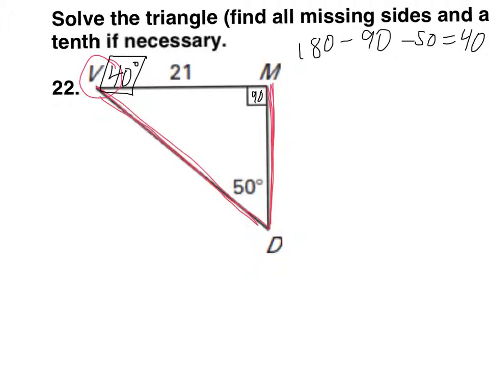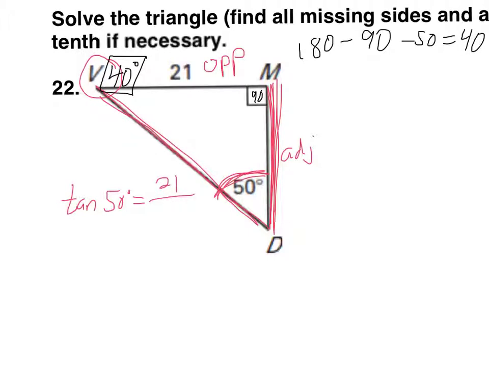If you're looking for a missing side, usually what you would do is use a sine, cosine, or tangent. So pick an angle to view from. I'm going to view this from the 50 degrees point of view. And let's find MD. From the 50 degrees point of view, this would be the adjacent side, and this would be the opposite side. So which function uses adjacent and opposite? Tangent. So we could say tangent 50 equals opposite over adjacent, 21 over, you can either give this a letter name like X or Y or Z, or you could just call it by its 2 letters. In this case it would be MD.